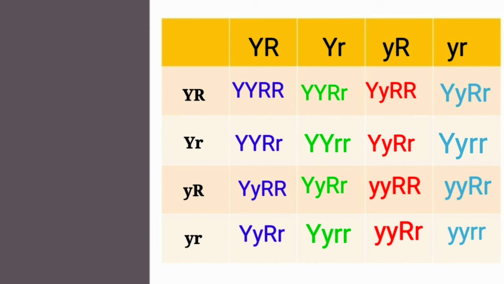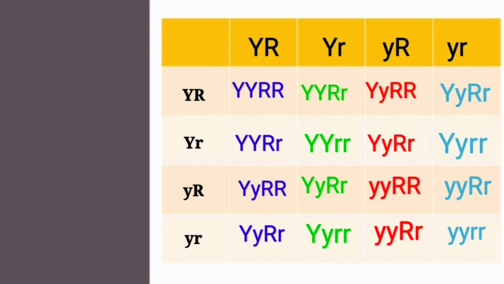So small y, capital R with capital Y, capital R results in capital Y, small y, capital R, capital R. Then small y, capital R with capital Y, small r results in capital Y, small y, capital R, small r. Similarly, small y, capital R with small y, capital R gives small y, small y, capital R, capital R, and then small y, small y, capital R, small r.